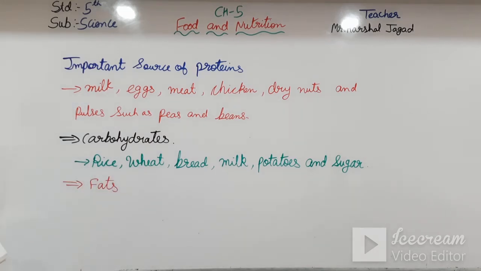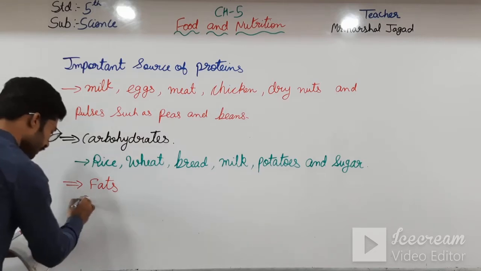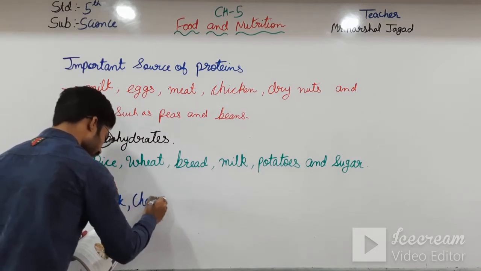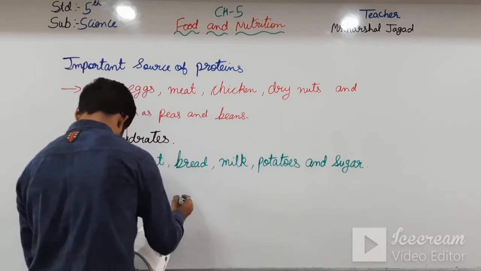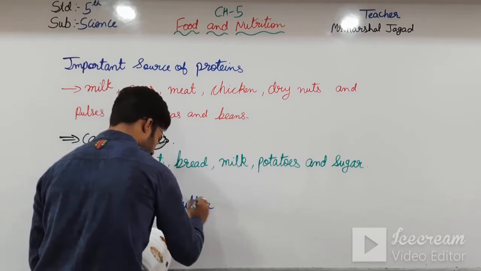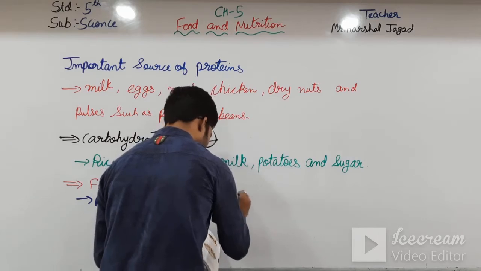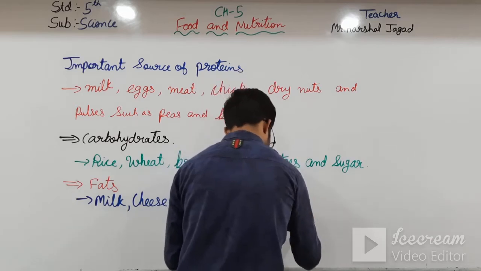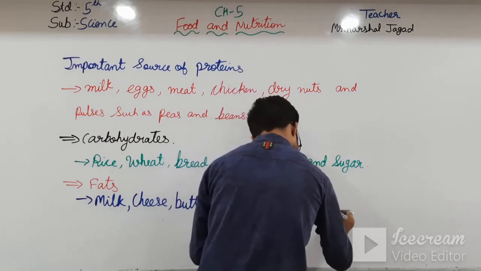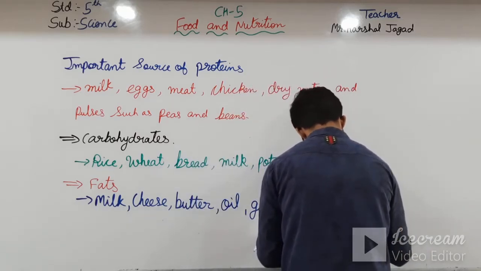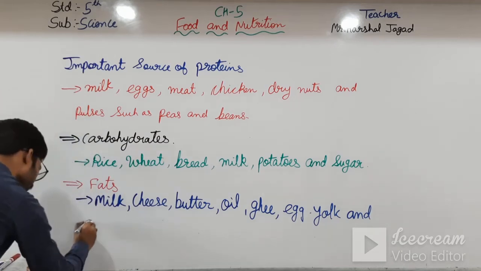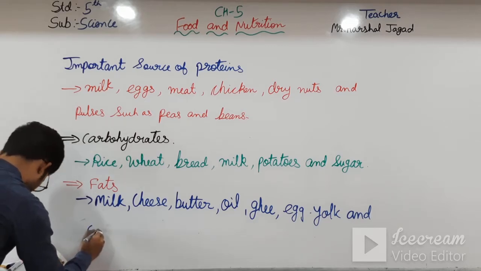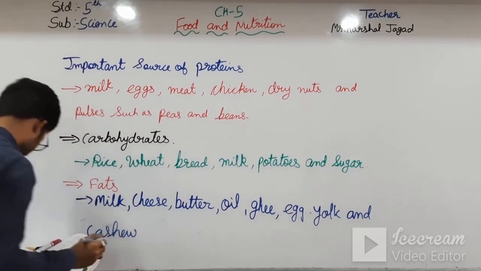So fats come from milk, cheese, butter, oil, ghee, egg yolk and cashew nuts.